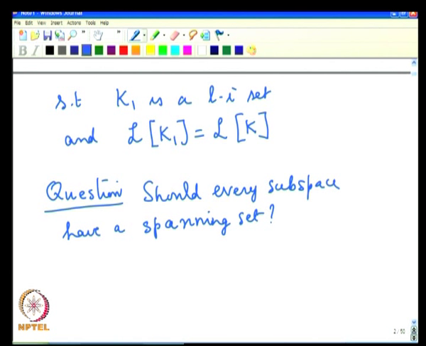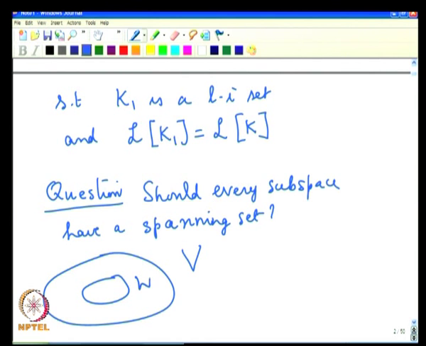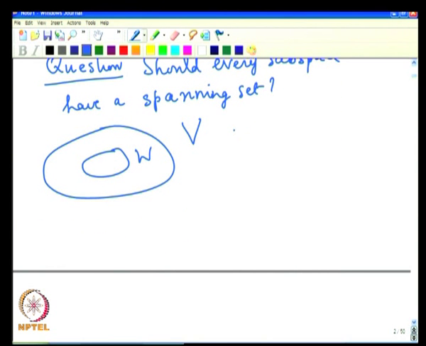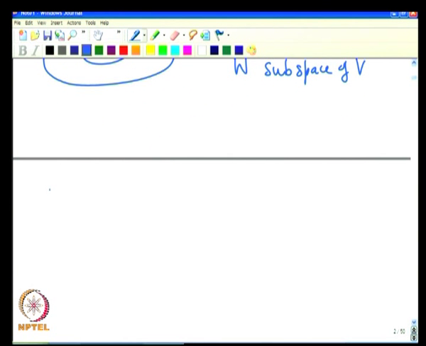Now, let us look at this question. Suppose you have a vector space V over a field F, and W a subspace of V. Now, we can think of W as a subset of W itself. Then what is L(W)? The subspace spanned by this set.